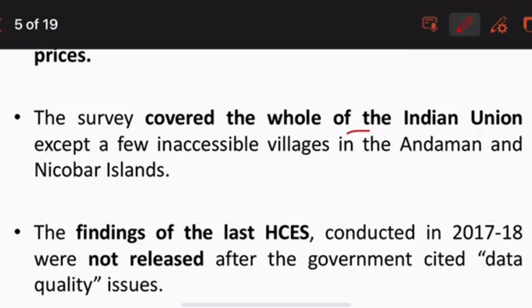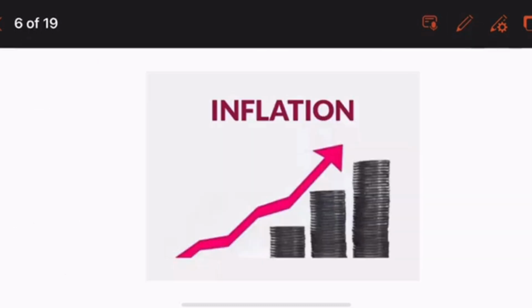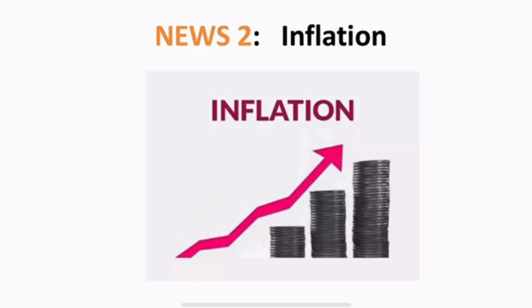The survey covered the whole of the Indian Union except a few villages in Andaman and Nicobar. The findings of the last household survey conducted in 2017-18 were not released because data quality issues were there, as per the government report.